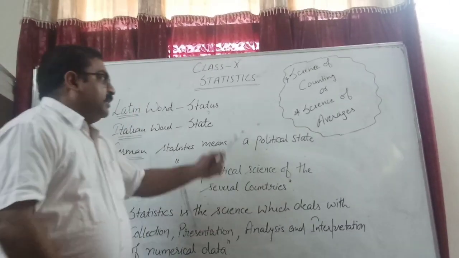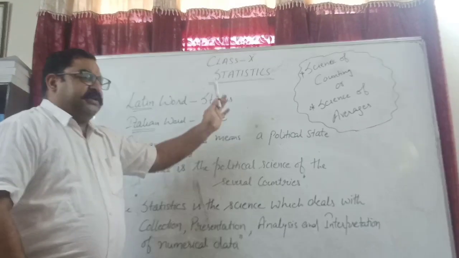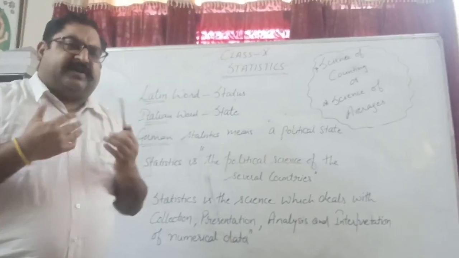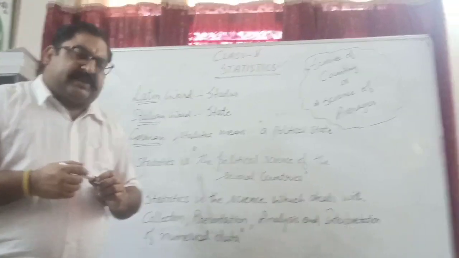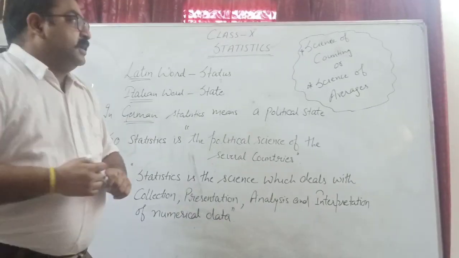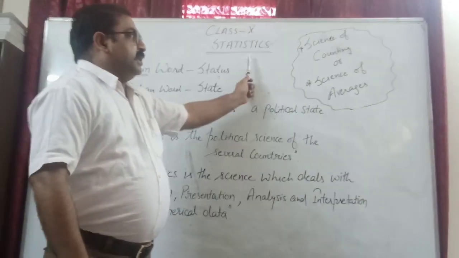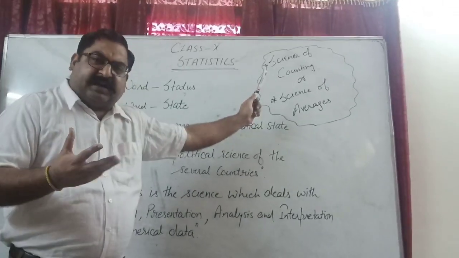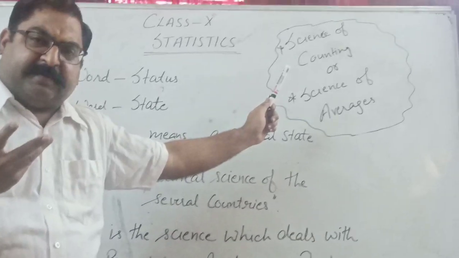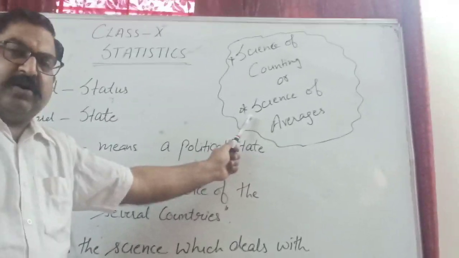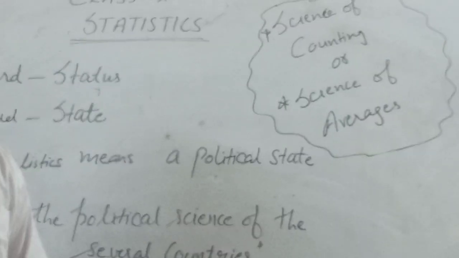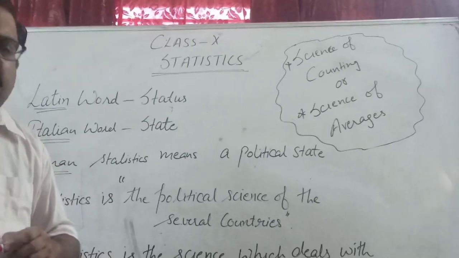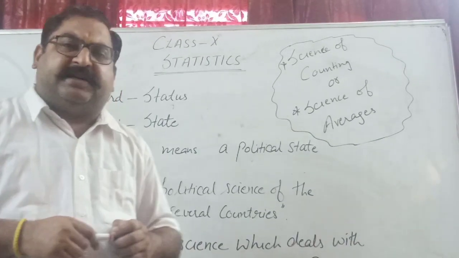First of all, the word statistics means different things to different people, and its usage is also different in different places, but the things always remain the same. Like if I say statistics is the science of counting, where we count things, arrange them in tables, then form graphs. Or it can also be called the science of averages. Averages means the numerical representatives, which we call central tendencies, that is mean, median and mode.